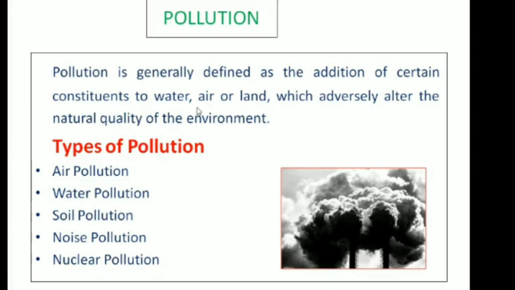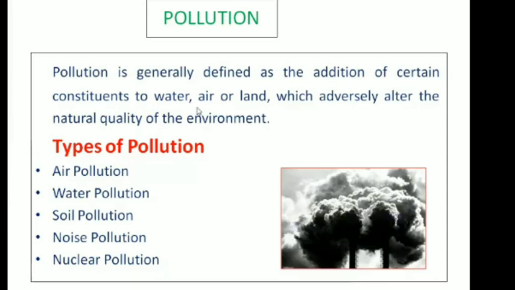If you burn fossil fuels like coal, the carbon in the coal gets converted into carbon dioxide. Coal is an important fossil fuel, and it contains carbon. When you burn coal, the carbon gets converted into carbon dioxide, and the sulfur in the coal gets converted into sulfur dioxide. These toxic gases, carbon dioxide and sulfur dioxide, are released into the atmosphere. So when you burn more coal, naturally more toxic vapors are sent into the atmosphere, and this leads to different problems.